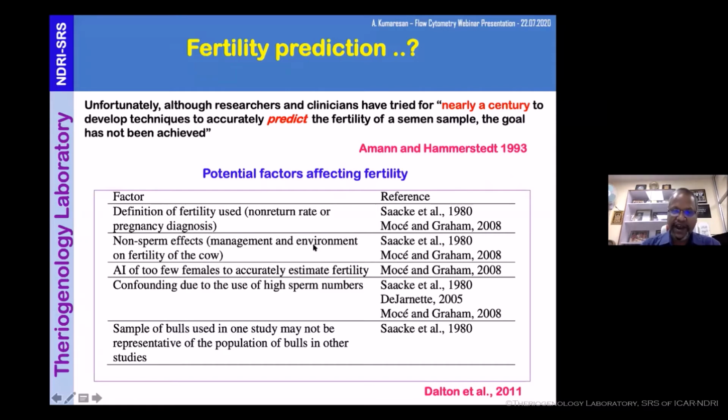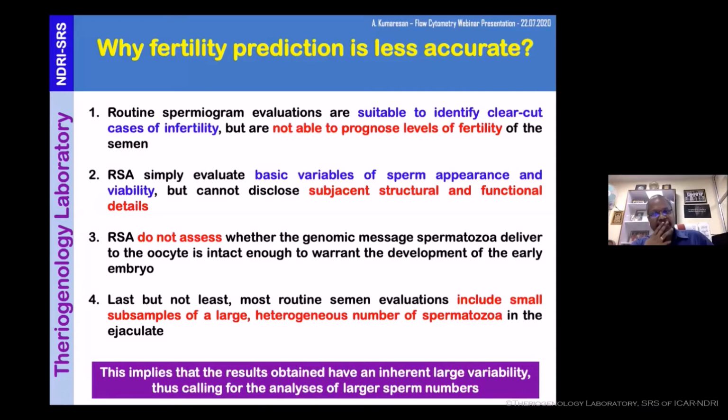And these are all some factors affecting. Because of the time constraint, I'll move over it. So why is fertility prediction less accurate ultimately? First and foremost, routine spermiogram evaluations are suitable to identify clear-cut cases, as I told you earlier, from aspermia to oligoasthenozoospermia, but are not able to prognose the levels of fertility.